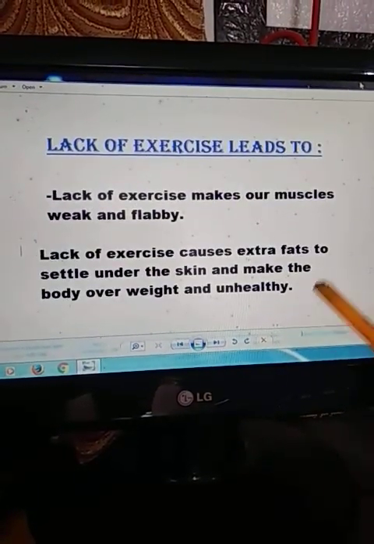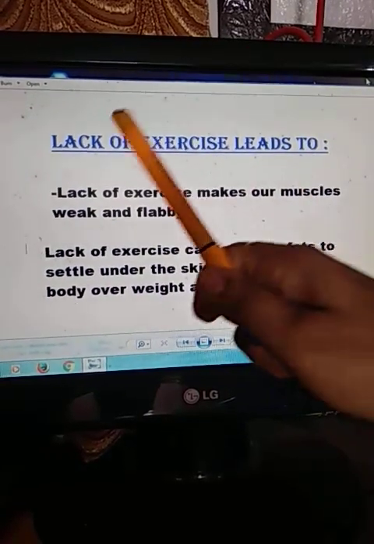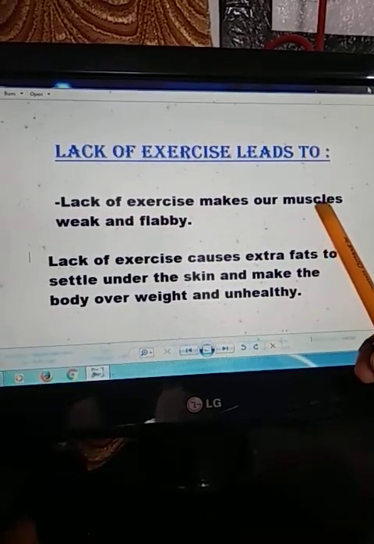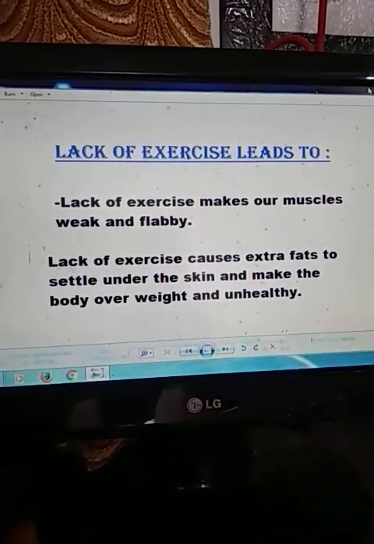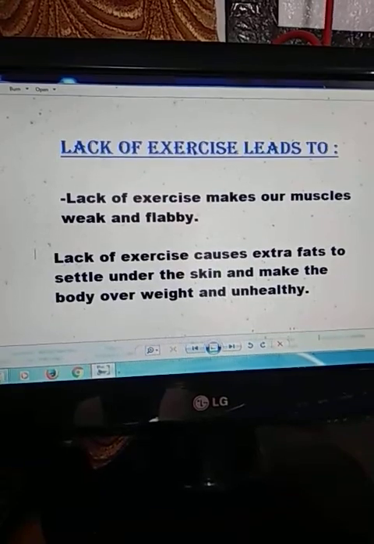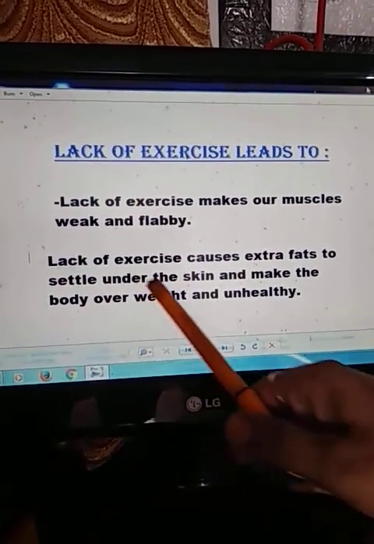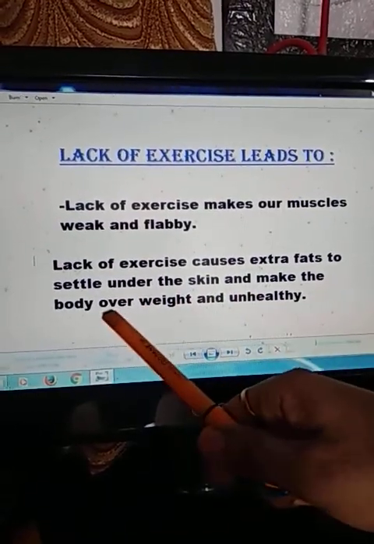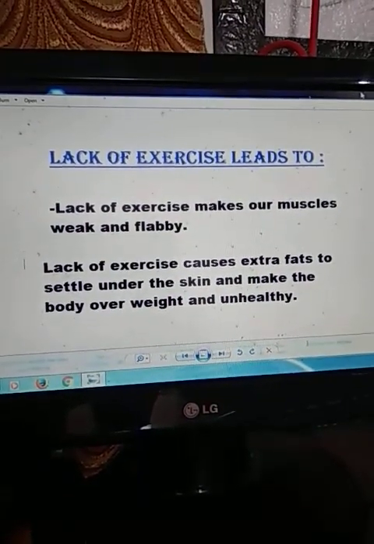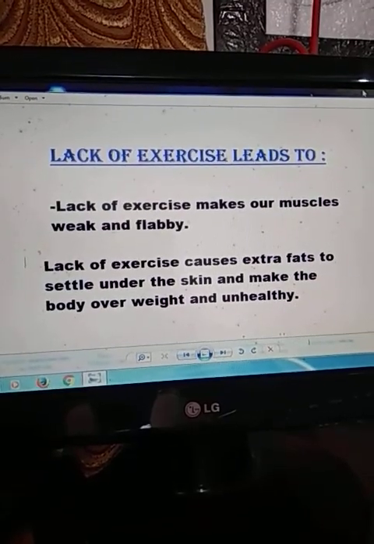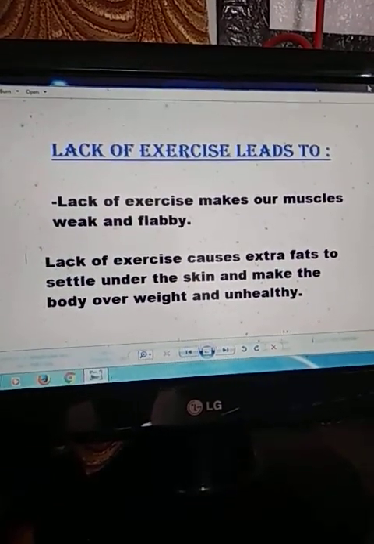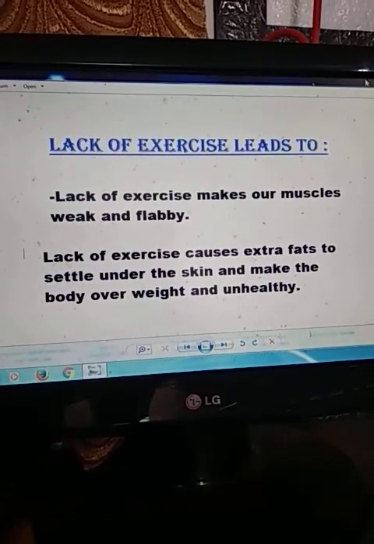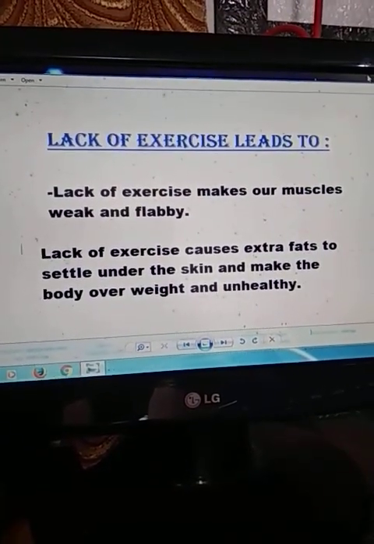If any person is not doing exercise, then what will happen? Muscles will become very weak and flabby. Thus, muscles will not work very effectively in the body. Lack of exercise also causes extra fats to settle under the skin and makes the body overweight and unhealthy. Thus, a person will become very fat, as fat will be stored under the skin. So, lack of exercise will lead to an unhealthy condition of our body.